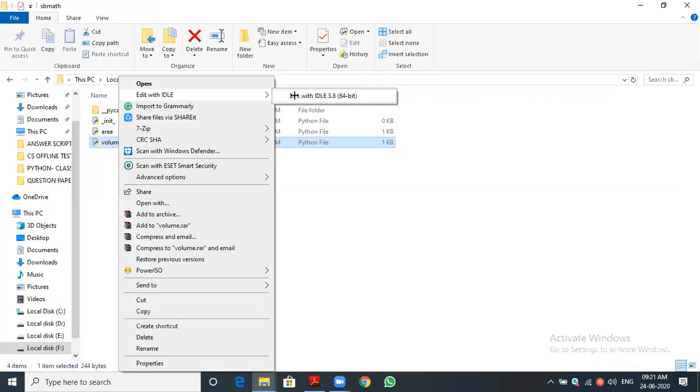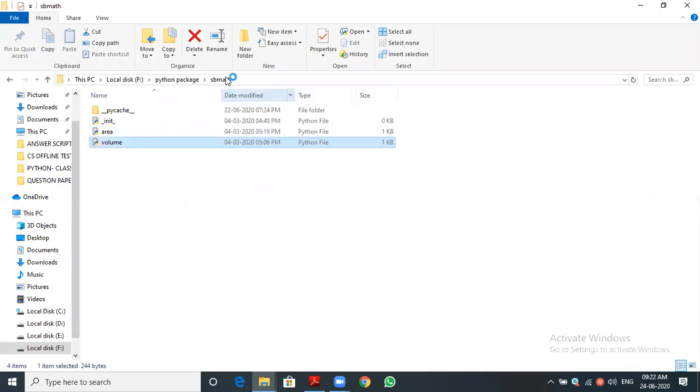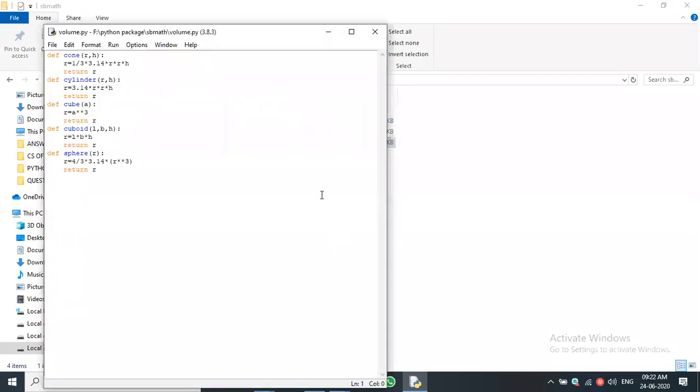So volume is another module which is inside the SB Math package. As you know, a package contains multiple modules. A collection of modules is called a package. Let us see this volume module. The volume module contains definitions for volume of cone, cylinder, cube, cuboid, and sphere. We can calculate these volumes by passing parameters. The cone function contains two parameters, r and h. Cylinder also two. Cube contains only a. Cuboid, length into breadth into height.